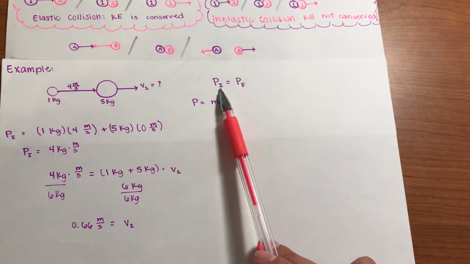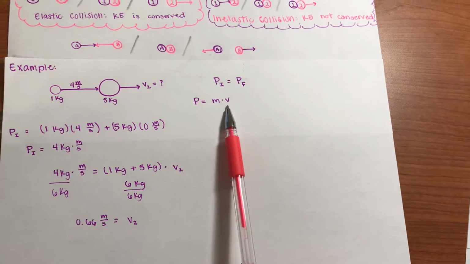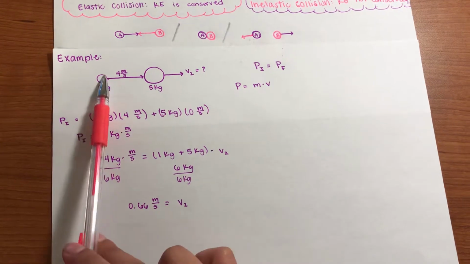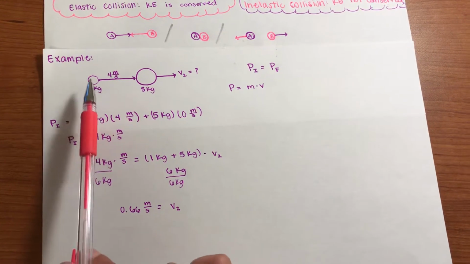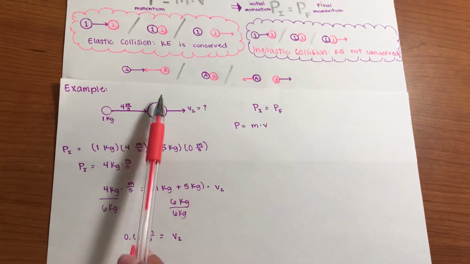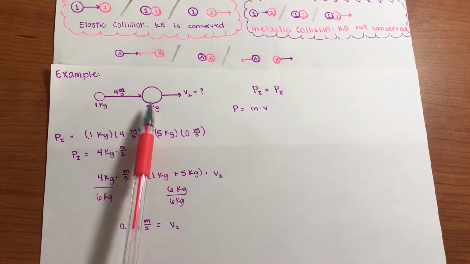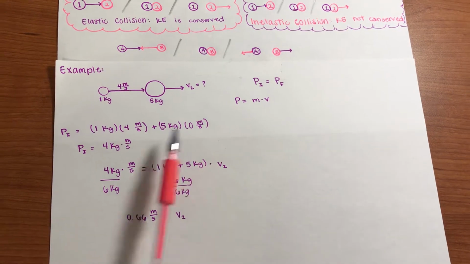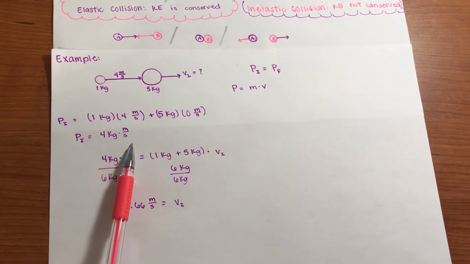So initial momentum must equal final momentum. The momentum equals mass times velocity. So to get initial momentum, we are going to do the mass of the first ball times the velocity of the first ball. We're going to add that to the 5 kilograms of ball B, and because ball B started at rest, it had 0 velocity. Therefore, the initial momentum equals 4 kilograms times meters per second.